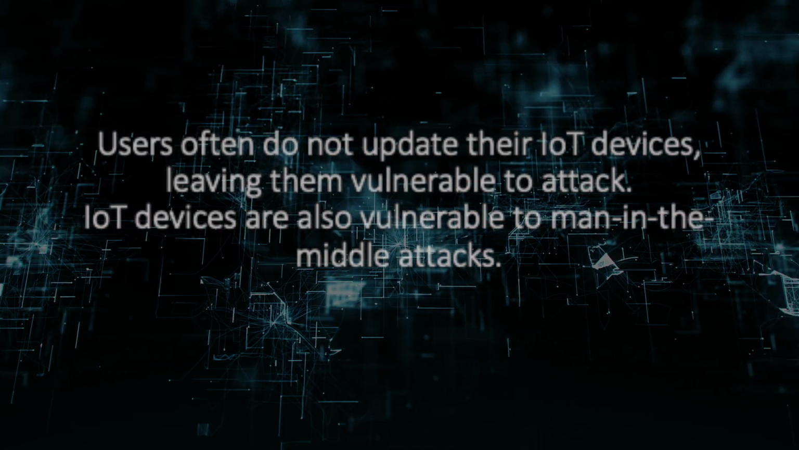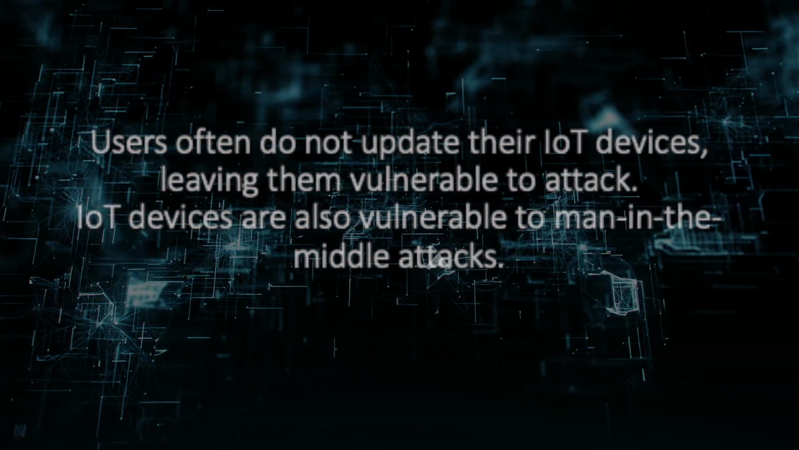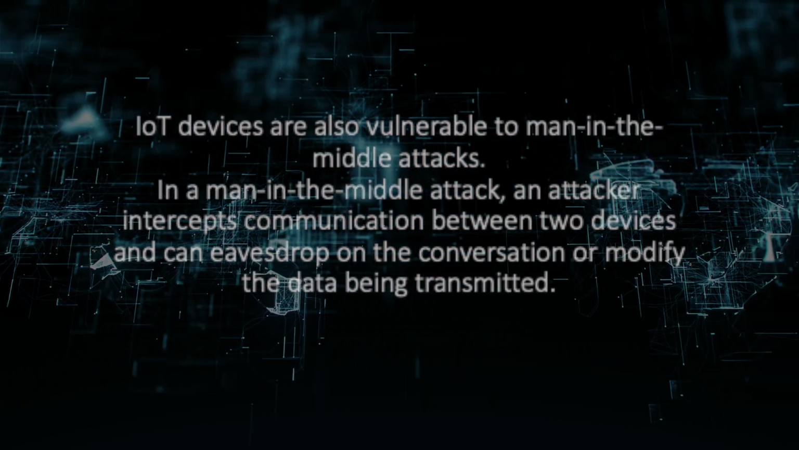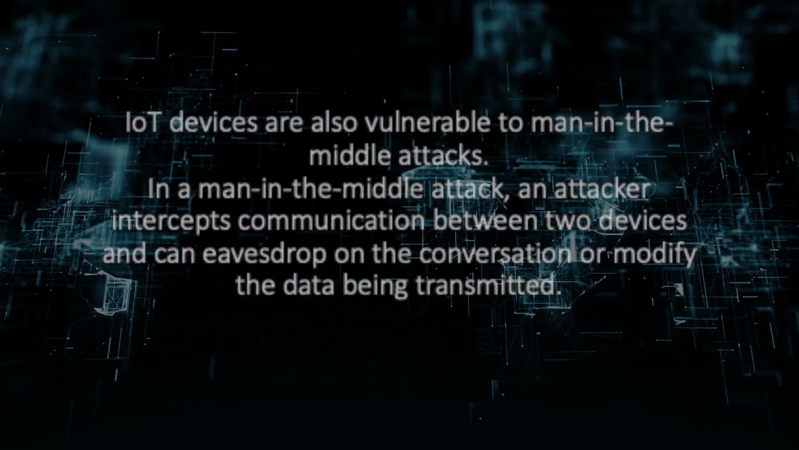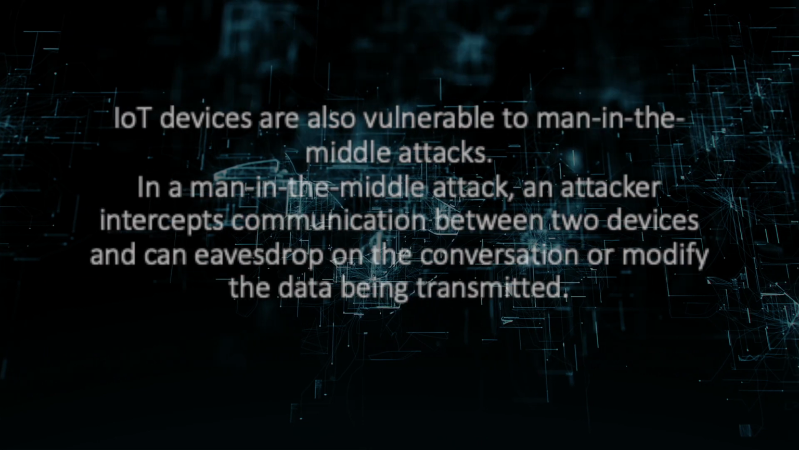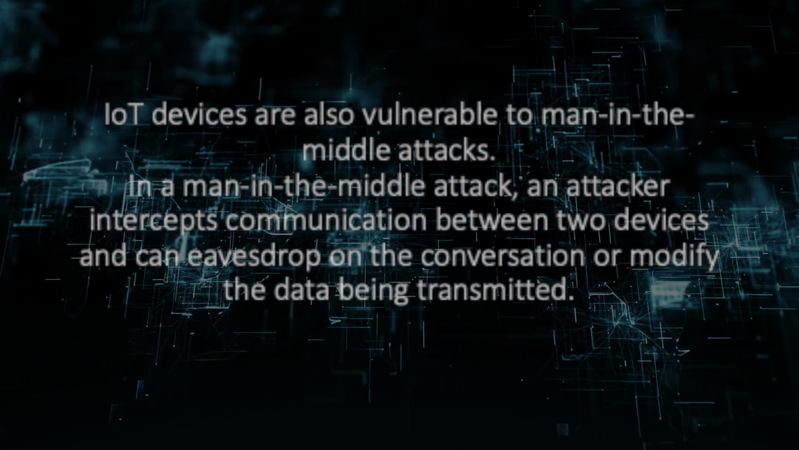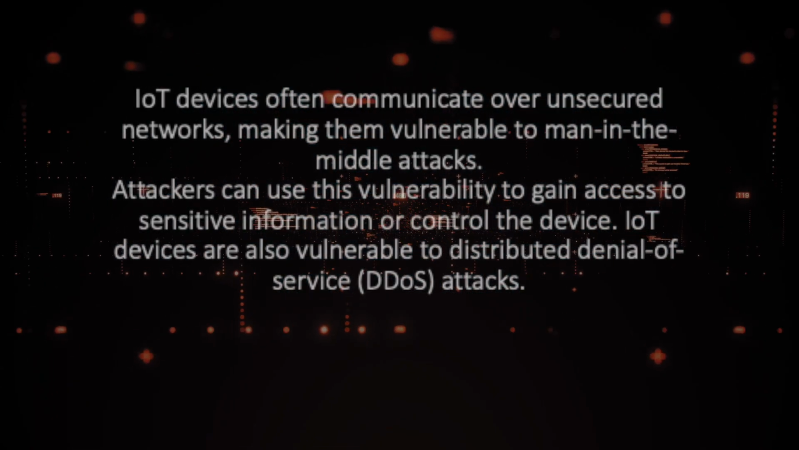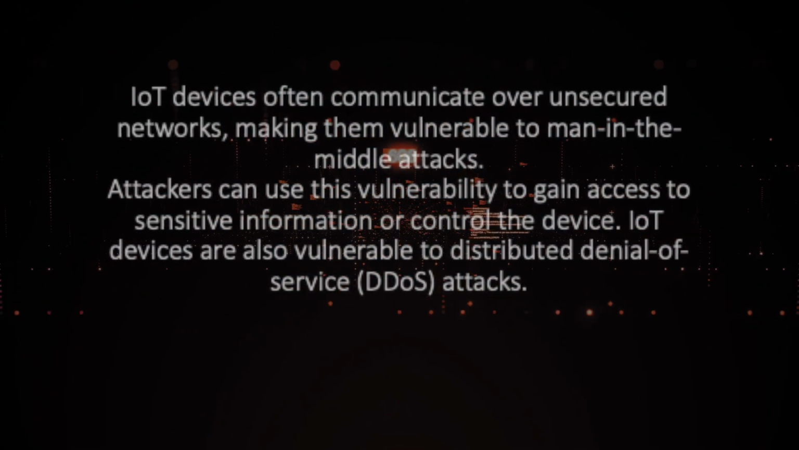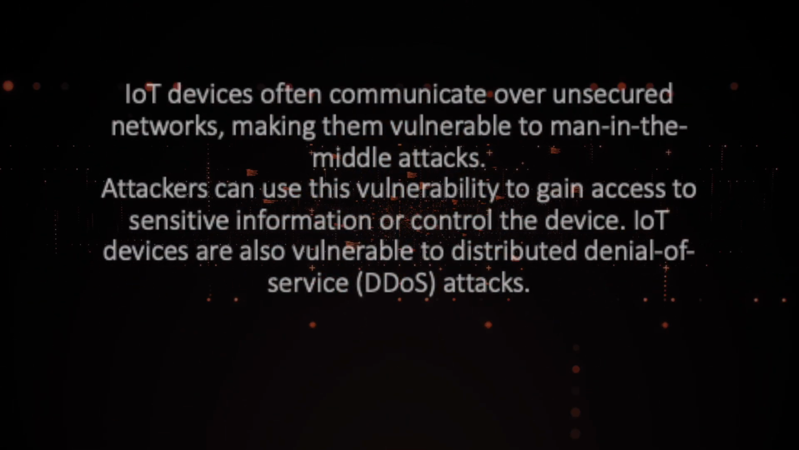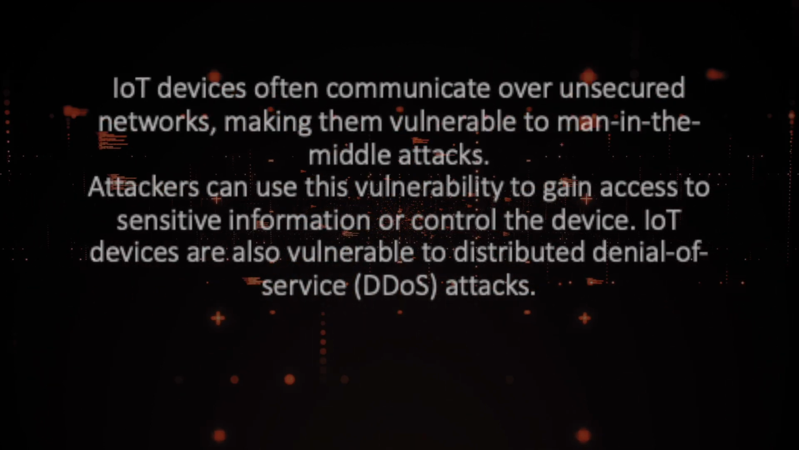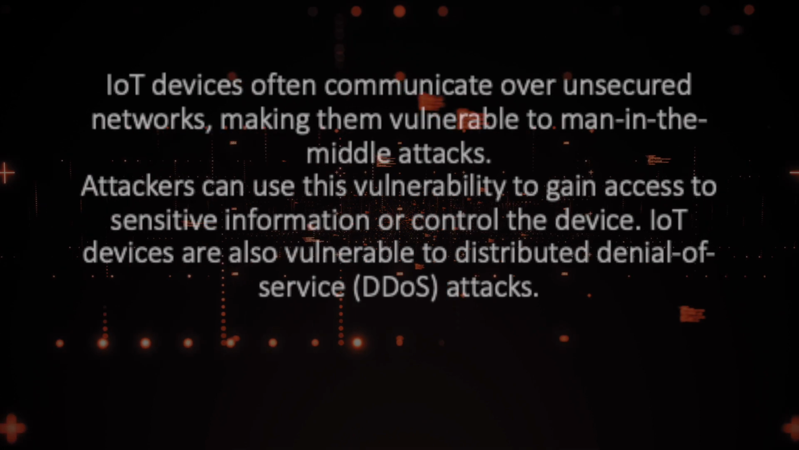IoT devices are also vulnerable to man-in-the-middle attacks. In a man-in-the-middle attack, an attacker intercepts communication between two devices and can eavesdrop on the conversation or modify the data being transmitted. IoT devices often communicate over unsecured networks, making them vulnerable to man-in-the-middle attacks. Attackers can use this vulnerability to gain access to sensitive information or control the device.